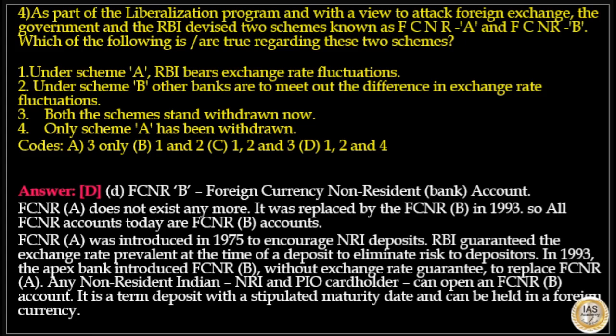Scheme A was introduced in 1975 to encourage NRI deposits. RBI guaranteed the exchange rate prevalent at the time of deposit to eliminate risk to the depositors. In 1993, the Apex Bank introduced Scheme B without exchange rate guarantee to replace Scheme A.